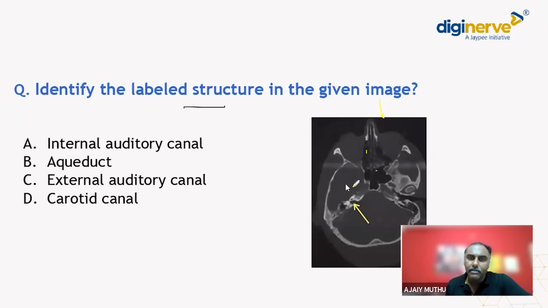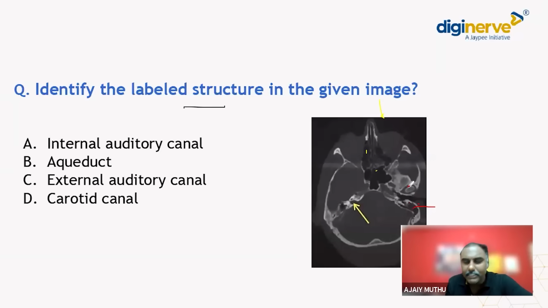Now when you look at the temporal bone area, we know that this is the temporal bone, and this is the temporal bone. We could see the mastoid air cells which are beautifully pneumatized here. And this area is the external auditory canal.